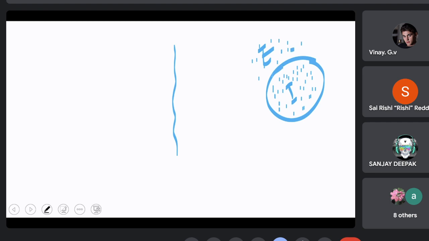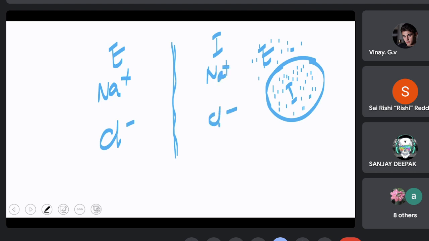So here, on this membrane I have drawn, on one side there is extracellular fluid, and on the other side there is intracellular fluid. Let us say there are sodium and chloride ions on either side. And here there are 90 sodium and chloride ions on one side and 60 sodium and chloride ions on the other side. Now what happens here?